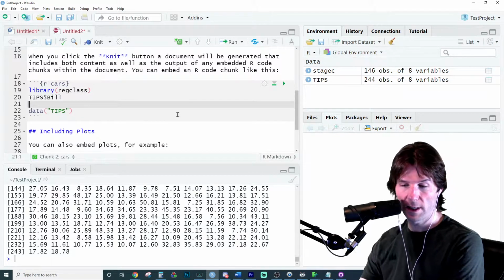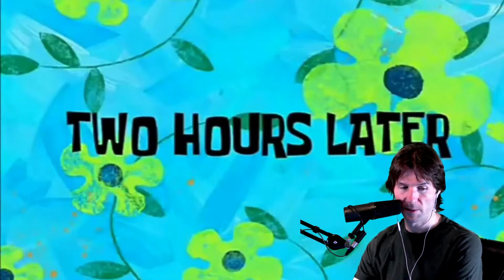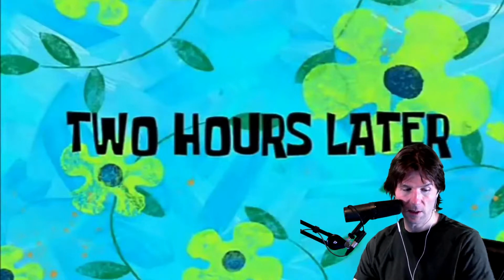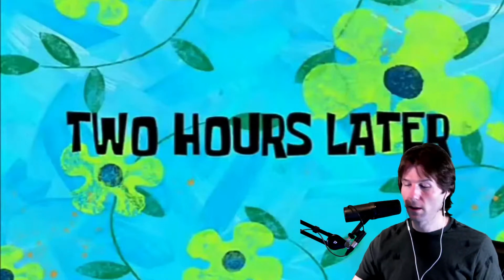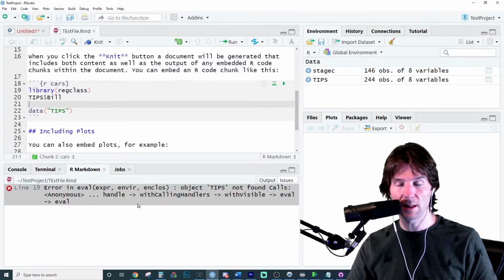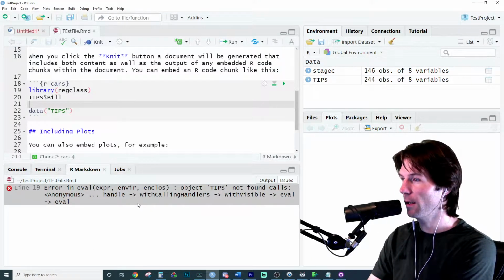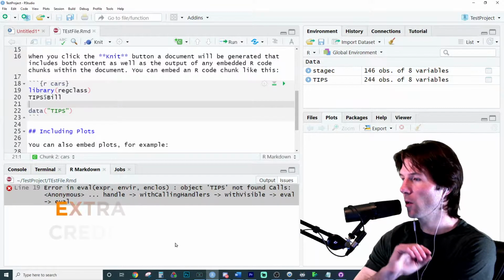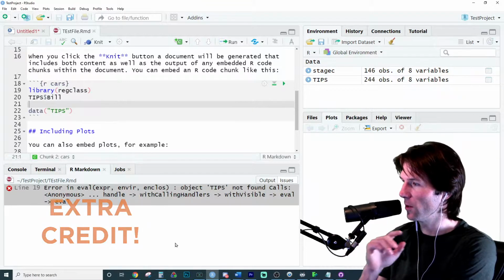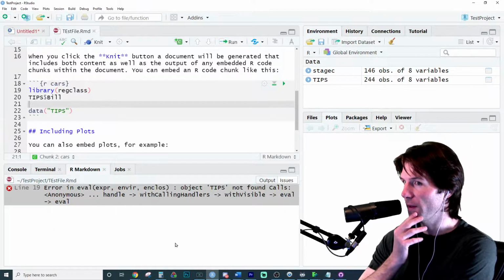Watch, I'm going to try to knit it right here. Sometimes it asks me to save to my computer when I go to knit. Yeah, it does. Okay, let's say test file. Oh, sure, why not? So when I try to knit this, it runs into an error. Can anyone explain for 100 points why this file won't knit? I'm going to throw 50 points automatically. And then we're going to do number one. Why won't this file knit right here?